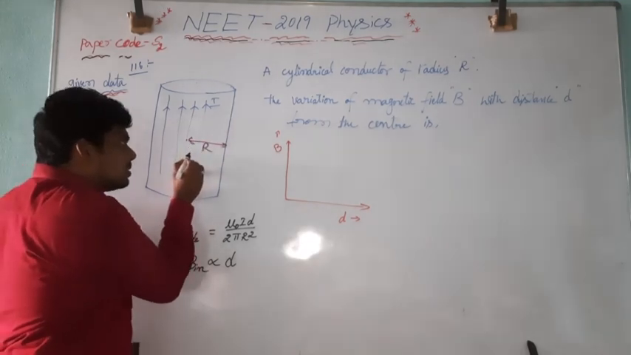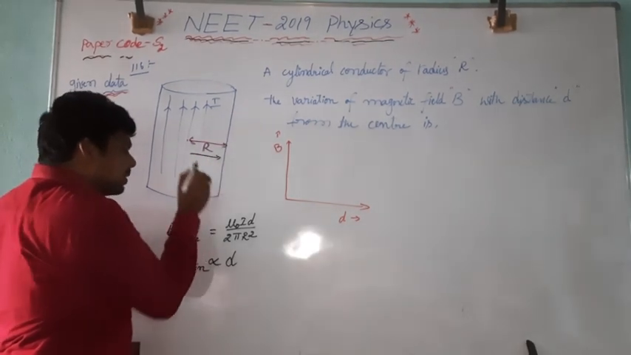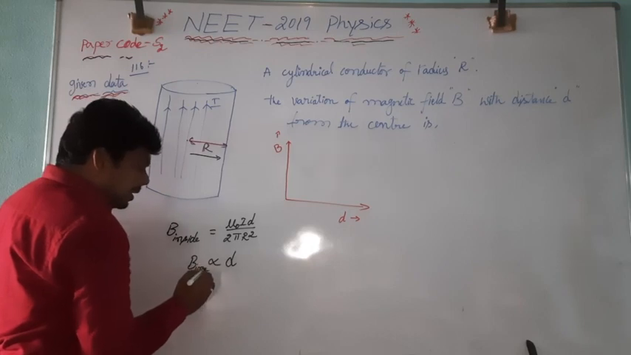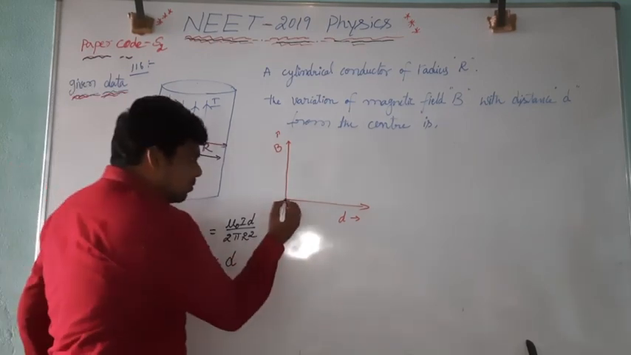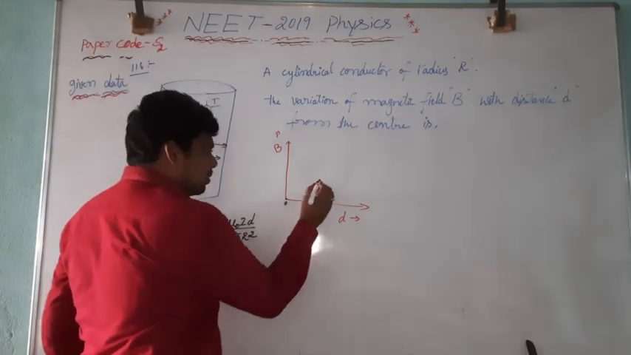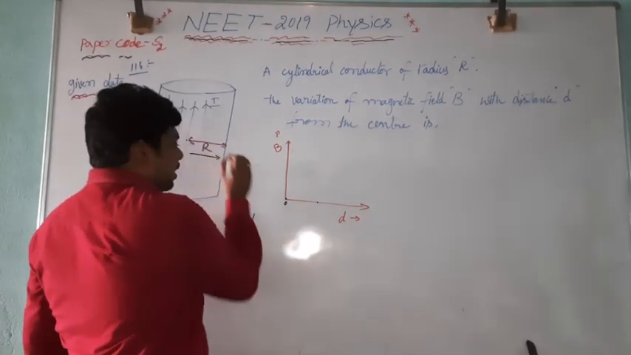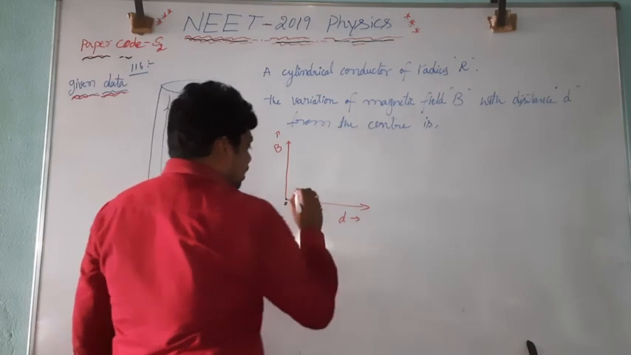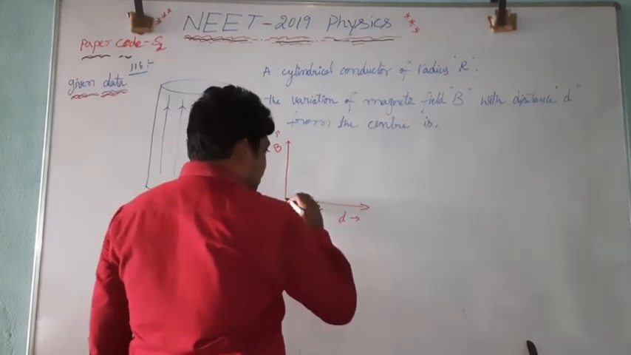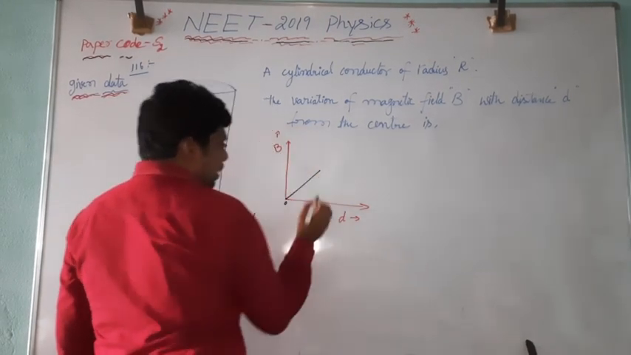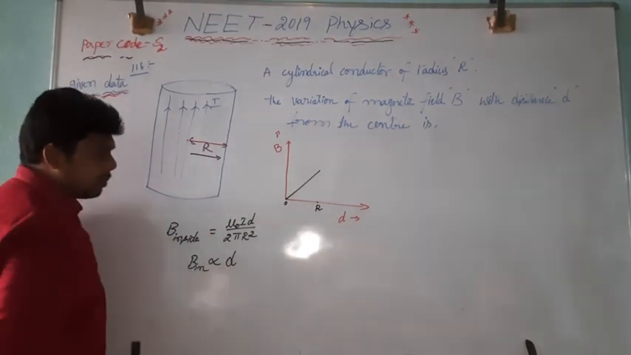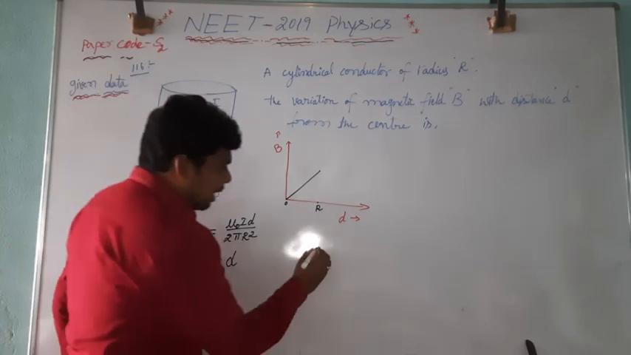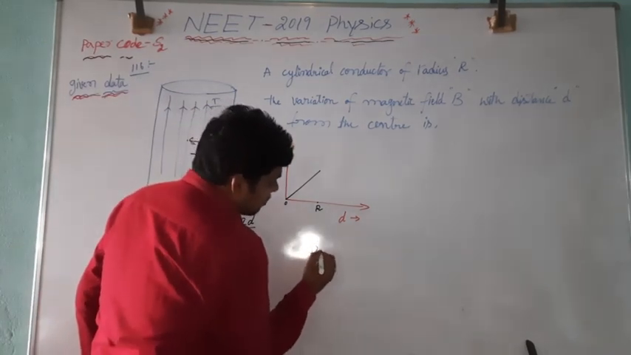When the distance increases, magnetic field increases, that is nothing but directly proportional to the d. So from the center up to where? Up to the radius. We can draw this one. That is, there is directly proportionality between the magnetic field and the distance. B inside is directly proportional to the distance. Next, B outside. How the magnetic field is varying outside.